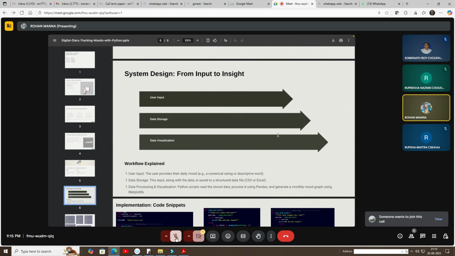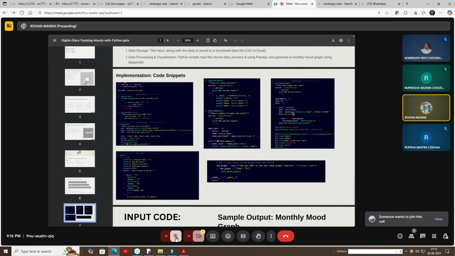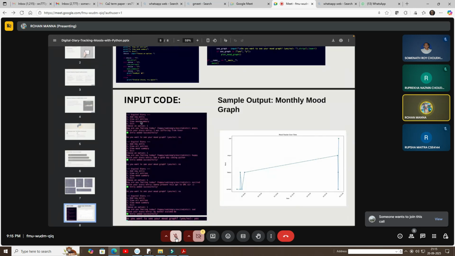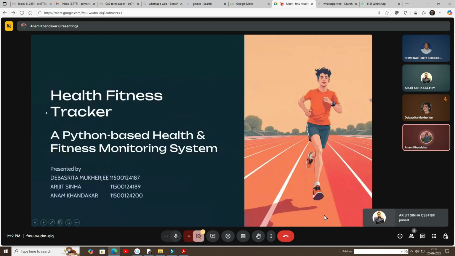This is the system design. Here is the code. I have imported Matplotlib, as you can see, and imported datetime and imported JSON. The code, as you can see here, is called digital diary. It's the output code.